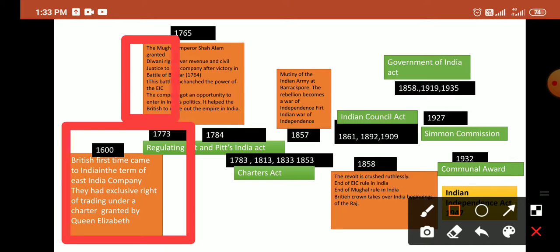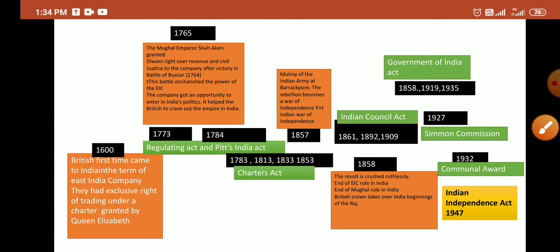1765, the Mughal Emperor Shah Alam granted the Diwani right to the British over the revenue and civil administration. It happened just after the victory in the Battle of Buxar in 1764, and this enhanced the power of the East India Company. They got an opportunity to enter the Indian polity, and this helped them to carve out an empire in the Indian territory.